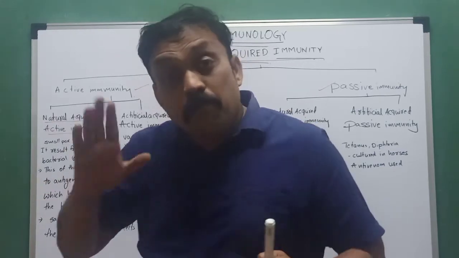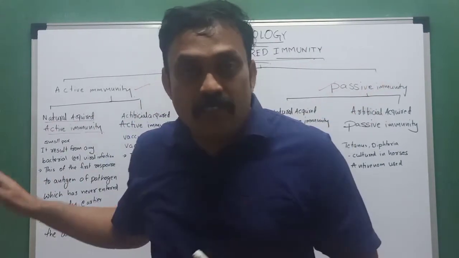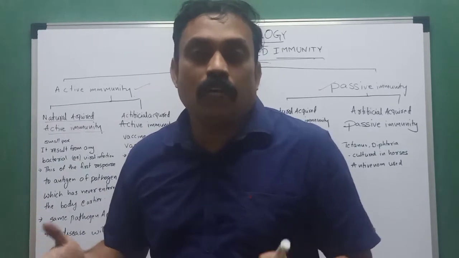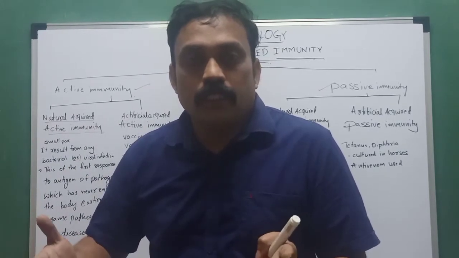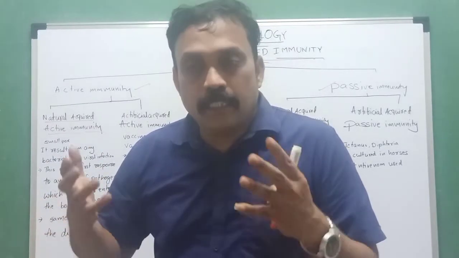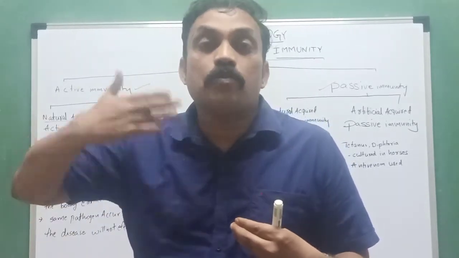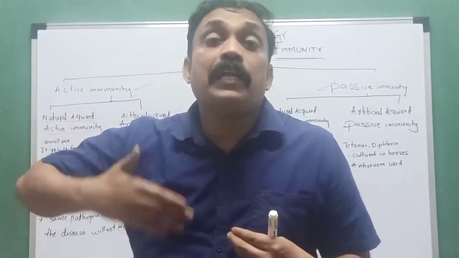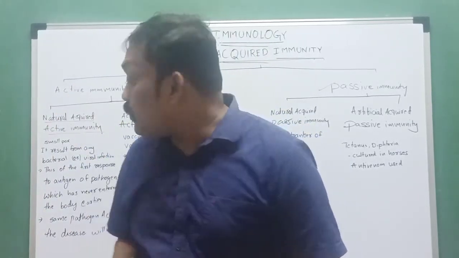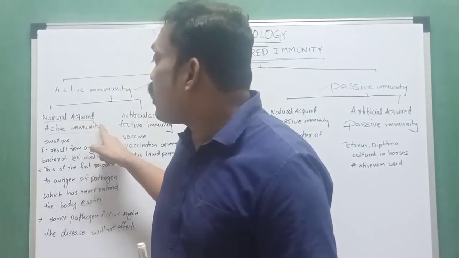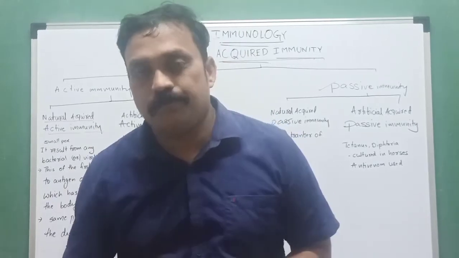Innate is by birth, but this is not by birth. After birth, in my childish stage, slowly I am infected with smallpox. Later, my body develops that type of antibodies. So that is what we call natural acquired active immunity.